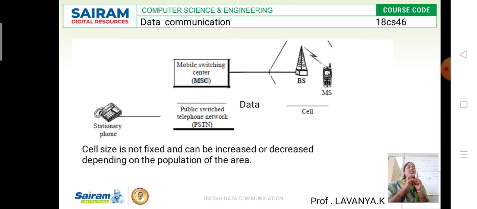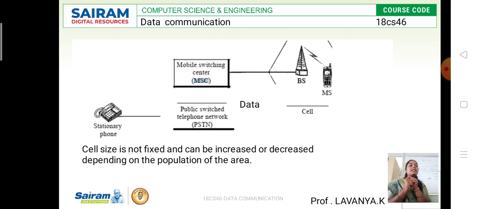Based on that, they do the transactions, whether the base station wants to send the data to the current location or to a visitor location. So it is controlled by the mobile switching center, and based on that they communicate with each other.